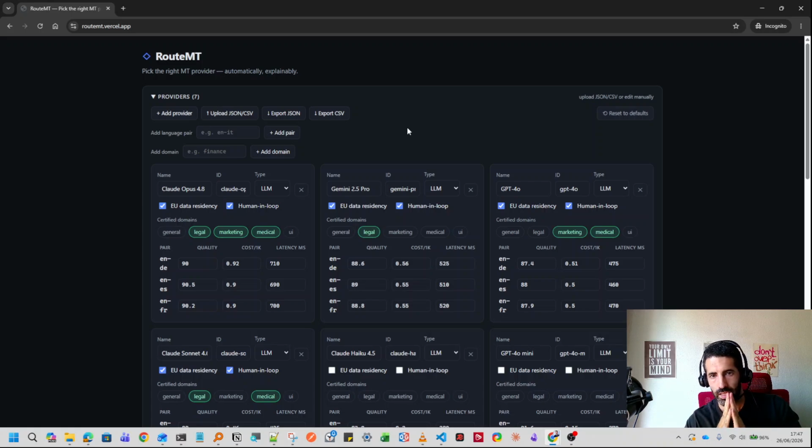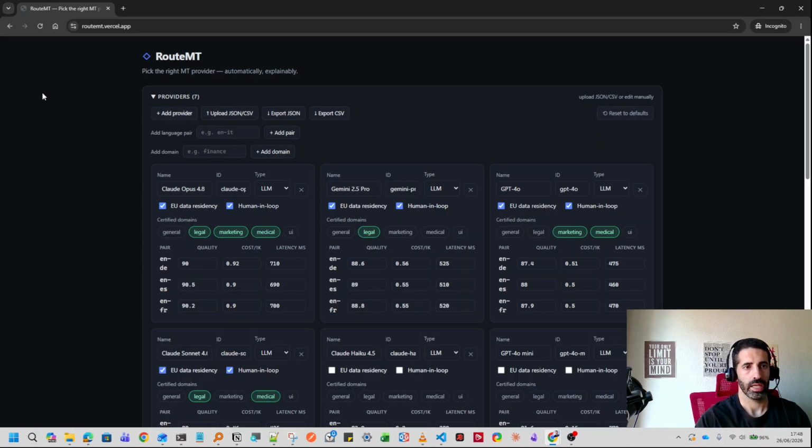We can upload the file with the different information, that is model name, the ID, and you can even add the type, if it is NMT or LLM, language pairs, domains, and the quality, cost, and latency values, because this application takes the benchmark of the models, and from that benchmark it decides automatically the best suitable model according to the language pair, the domain, and the type of document you need to translate.